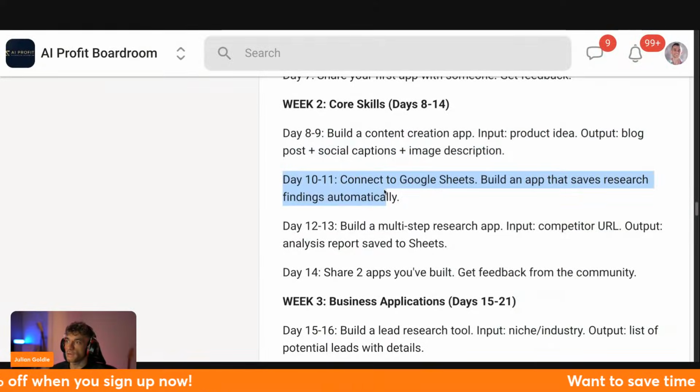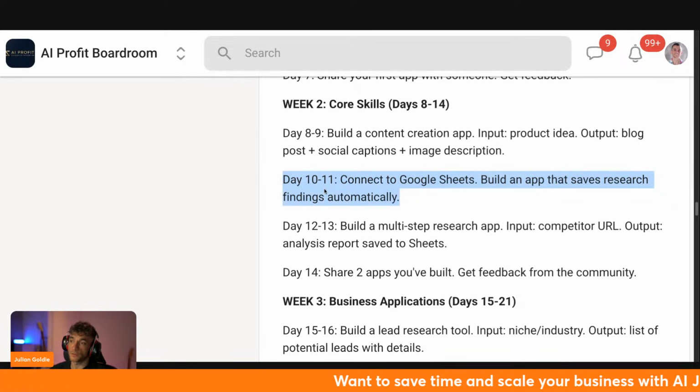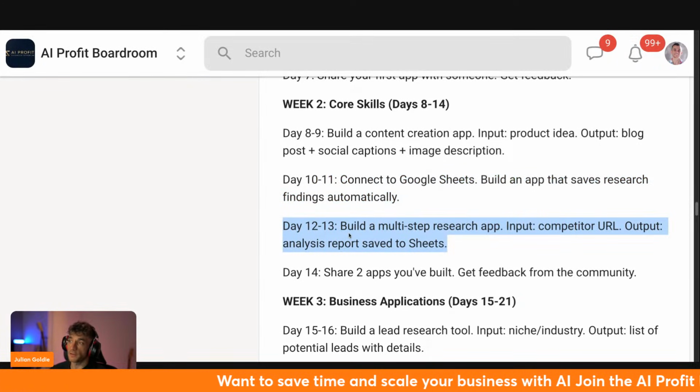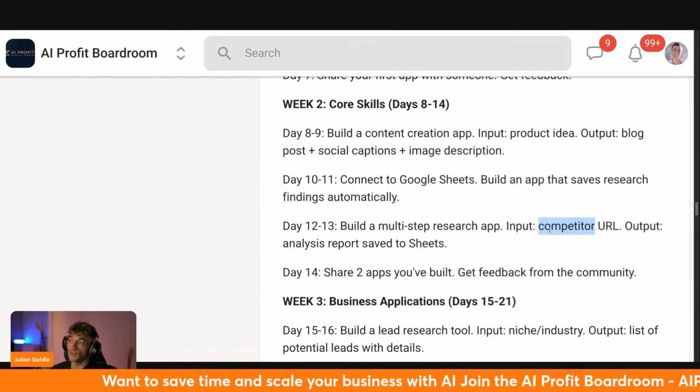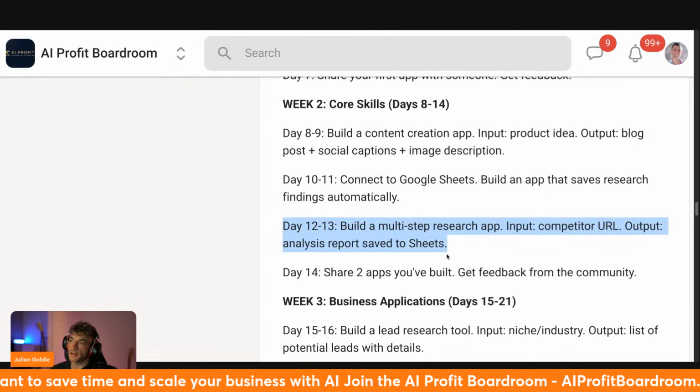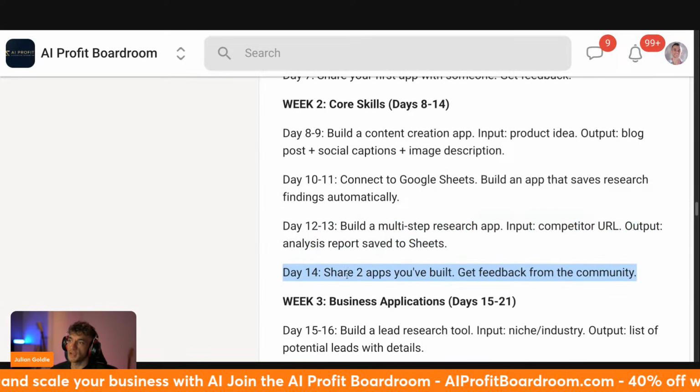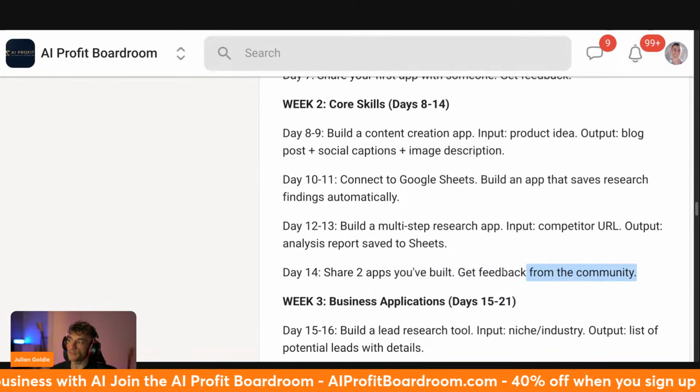And then what I recommend is that you also connect this to Google Sheets. You can build an app that saves research findings automatically. You can build a multi-step research app. So for example, input a competitor URL and then output an analysis saved to Sheets. And also you could share the apps that you've built, right? So get more feedback from the community.